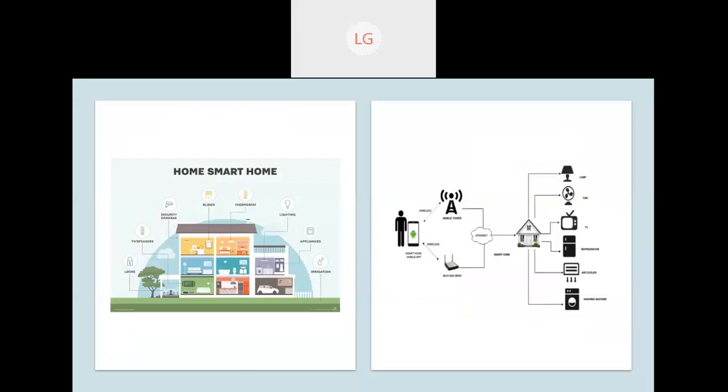Another one is the smart home. You can see another application of IoT: locks nowadays, even speakers, security cameras, blinds, thermostat, lighting, applications, irrigation. Agriculture is also very famous nowadays; IoT and agriculture is very, very famous.